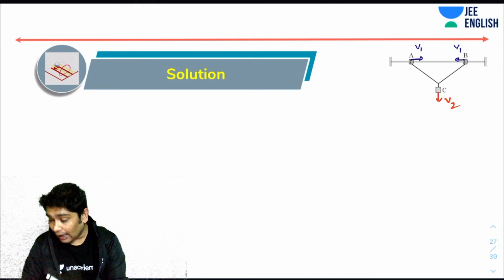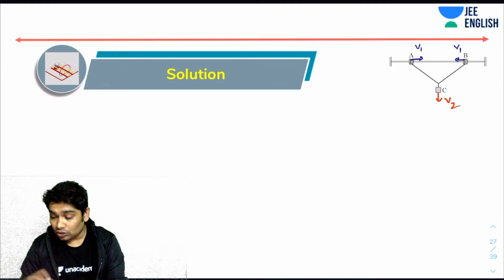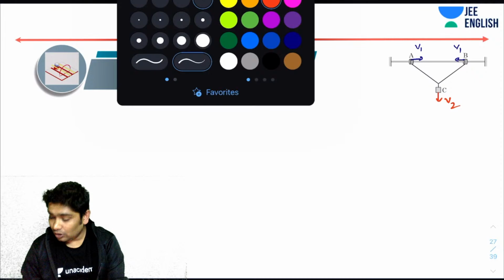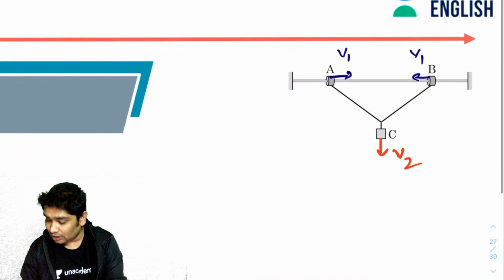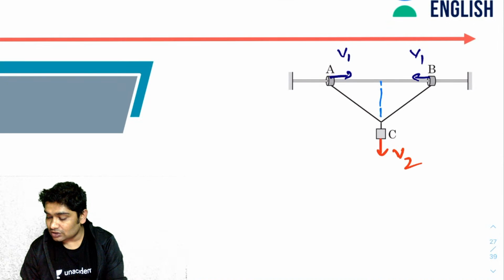I will also assume that at this instant C has come down by a distance y, and let's say that these two are both x away.